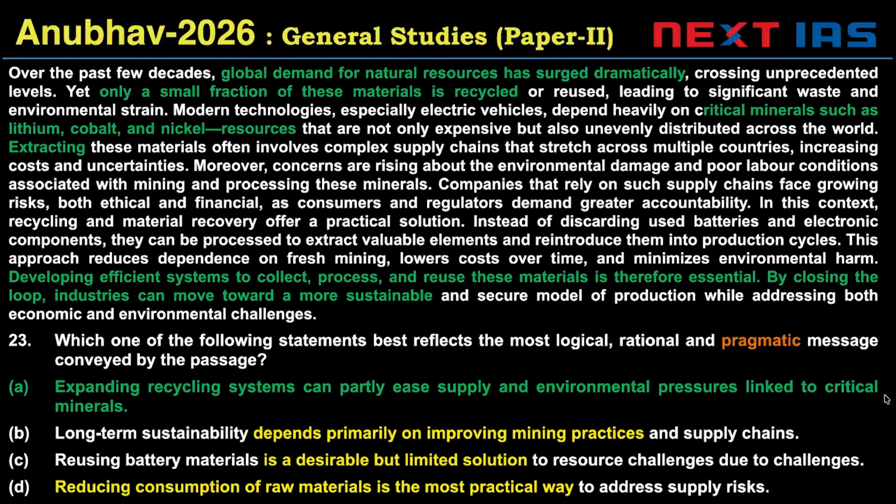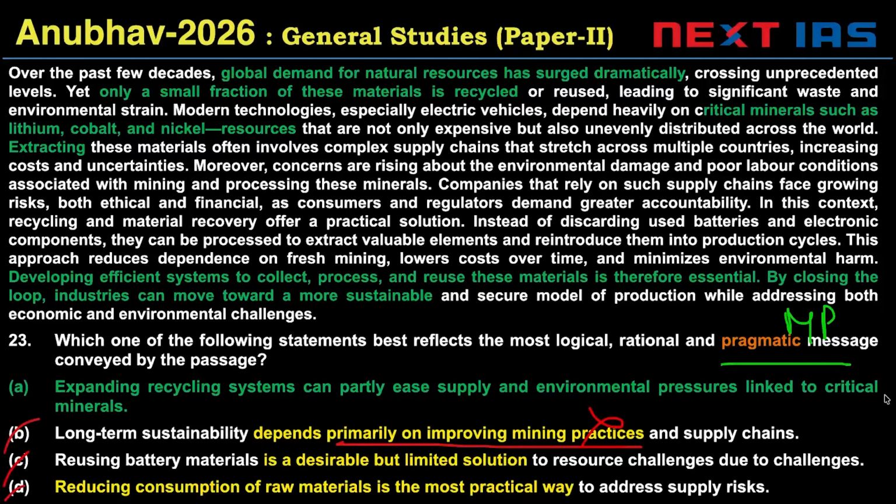Question 23 is the same passage about recycling. What is the message of the author? Pragmatic message. Here, "message" should also have been in orange. This is a main-point-of-the-author type question. D says reducing consumption of raw material is the most practical way. Not stated in the passage, invalid. Reusing battery materials is a desirable but limited solution. Again, not a message given by the author that the solution is limited in some way. Long-term sustainability depends primarily on improving mining practices. Primarily on these two things, invalid. So B, C, D are invalid.